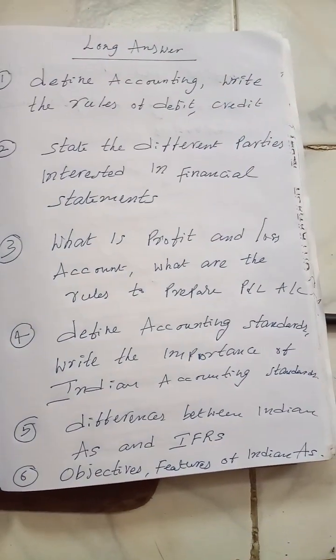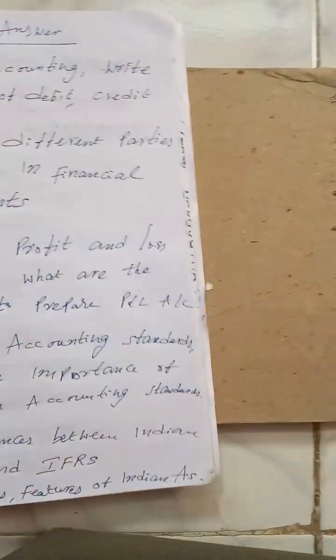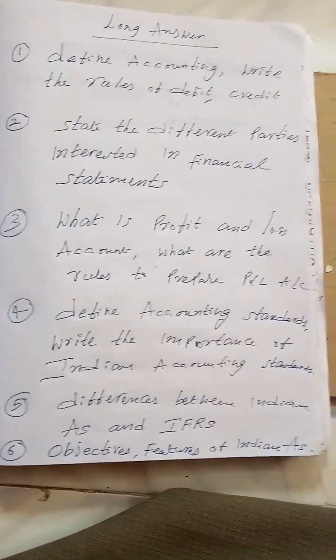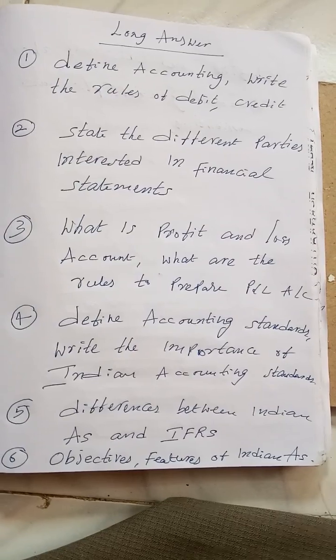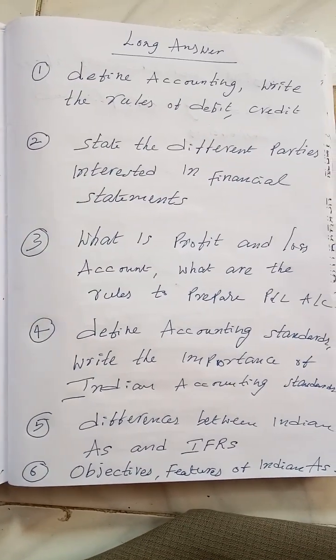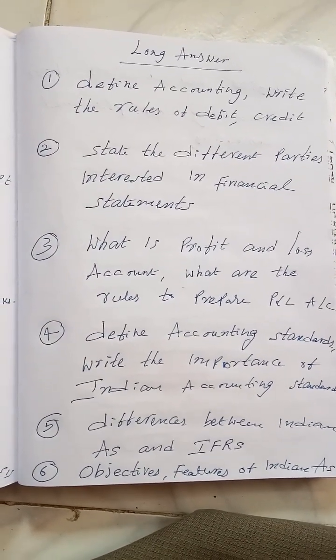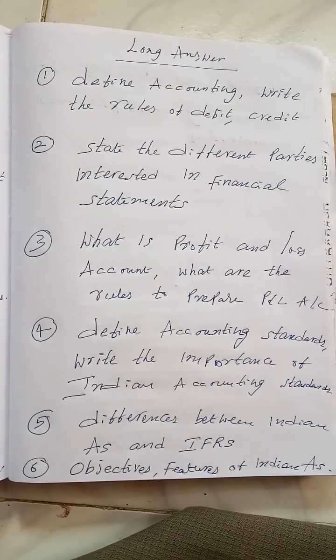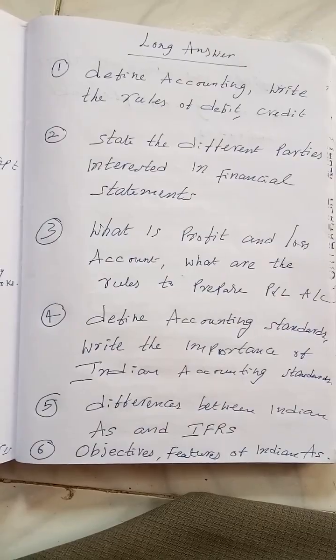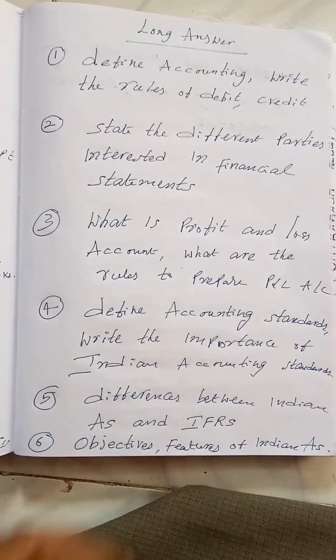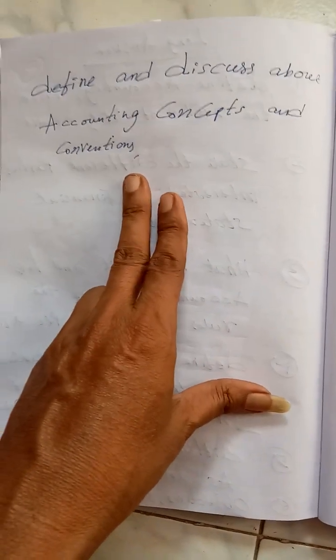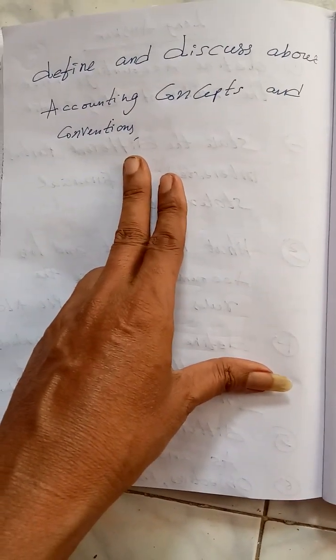Consider some other long answer questions also. In accounting standards, we know that it's completely theory. The features of Indian accounting standards, and the objectives and the importance. These three are important. Some students are asking me, sir, why are you not saying scope? Scope may be given for a short answer question, but long I have given. My dear students, always those who learn the basics of accounting, concepts and conventions are most important.